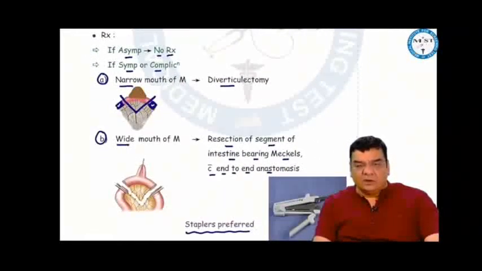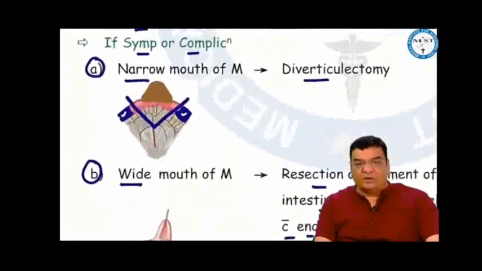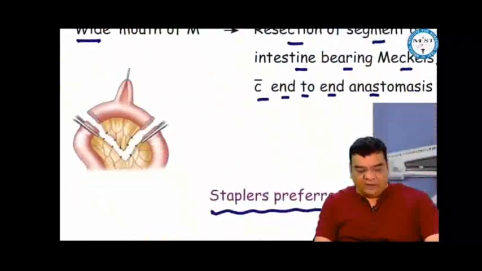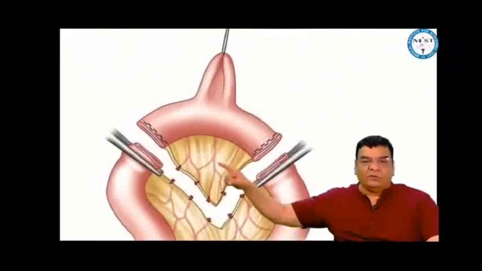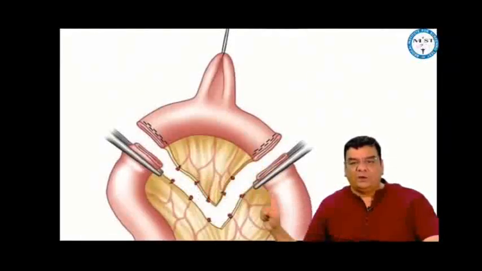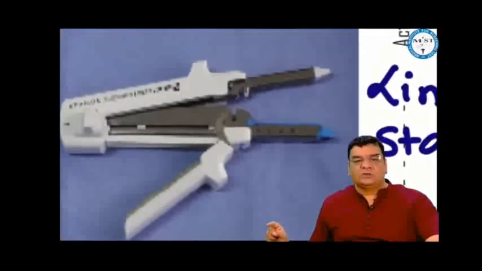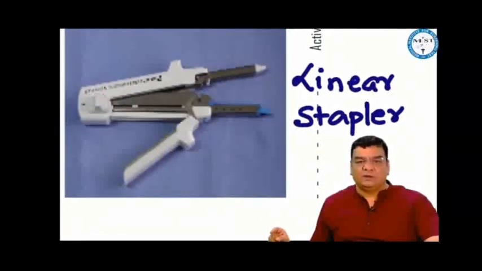If Meckel's is asymptomatic, no treatment has to be done. If Meckel's is symptomatic or complicated, and it is narrow mouthed, we do diverticulectomy. If it is wide mouthed, then we cannot do a diverticulectomy, but we remove the segment of intestine which is bearing the Meckel's and do an end-to-end anastomosis. In Meckel's surgery, we commonly use staplers. What we are seeing is a linear stapler.